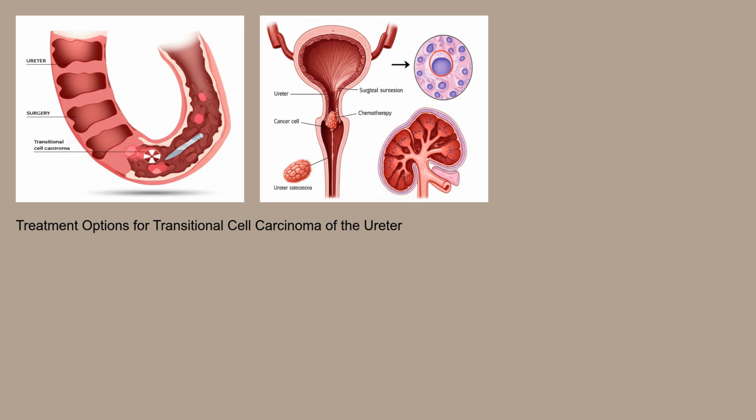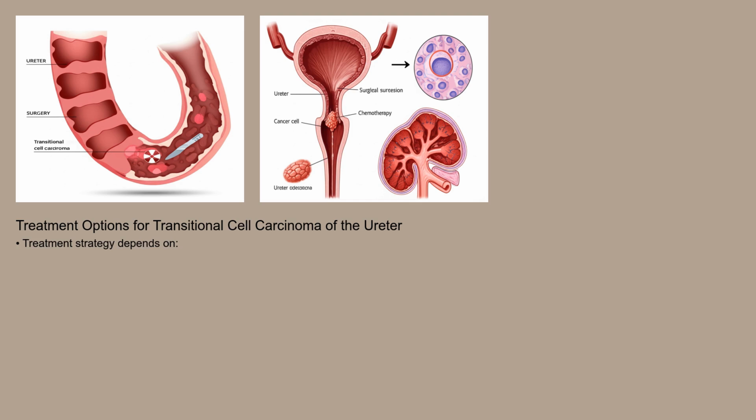What are the treatment options for transitional cell carcinoma of the ureter? Treatment strategies depend on the stage, grade, and location of the tumor, as well as the patient's overall health. Surgery is often the primary treatment for localized tumors. This may involve a partial or complete nephroureterectomy, which is the removal of the kidney and ureter. In some cases, a segmental resection, the removal of only the affected portion of the ureter, may be possible. Chemotherapy, using drugs to kill cancer cells, may be used before surgery to shrink the tumor or after surgery to eliminate any remaining cancer cells.